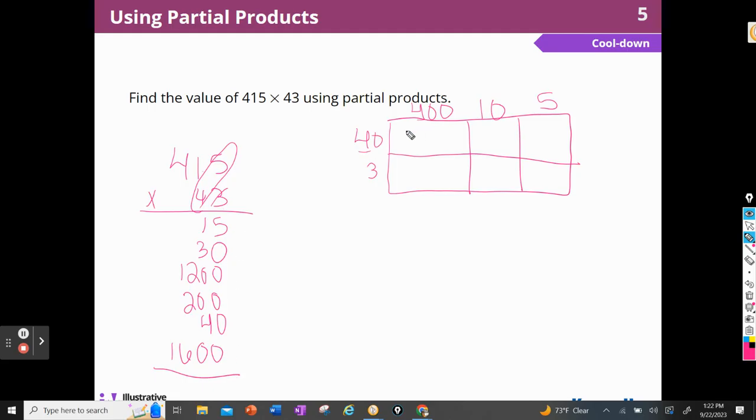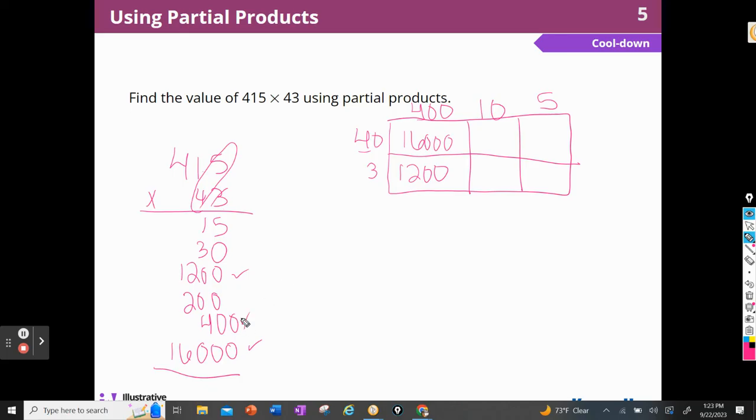4 times 4 is 16. Oh, it's 40 times 4, isn't it? So it's 16,000, right? 1, 2, 3. Yes. And then 3 times 400 would be 1,200. So I got that one right. All right. It's a good thing I'm doing this twice. 40 times 10 is going to be 400, right? 4 times 10 is going to be 400.